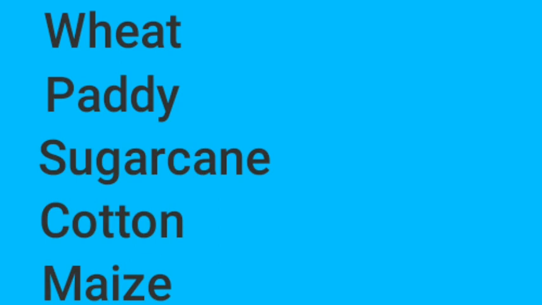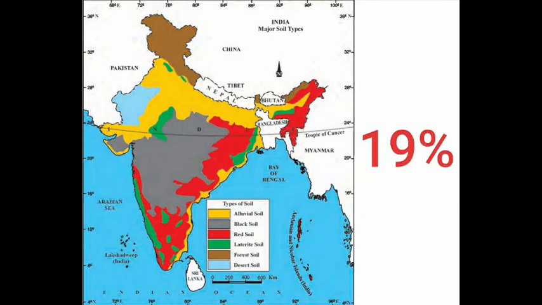Crops like wheat, paddy, sugarcane, cotton, maize, etc. can be grown in this soil. Next is red soil. Red soil is spread over 19% of the total area in India. This soil is found from Tamil Nadu in the south up to Bundelkhand in the north, Rajmahal Hills in the east and up to Kutch in the west.